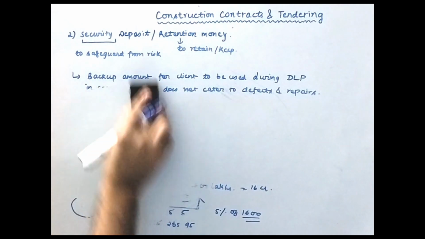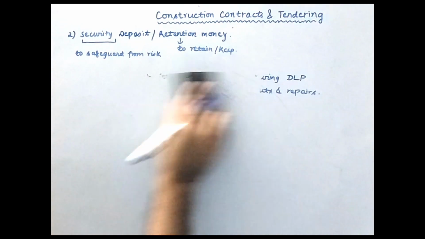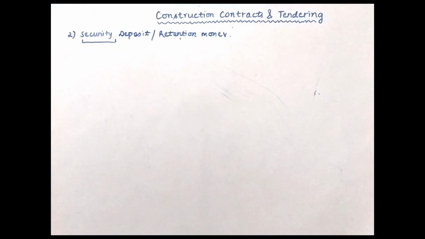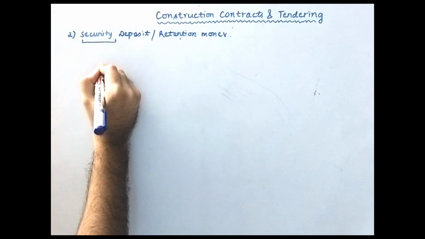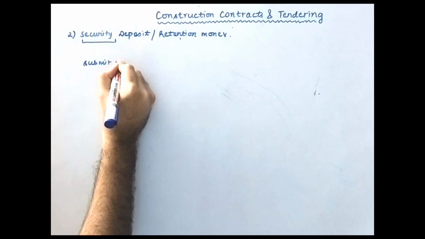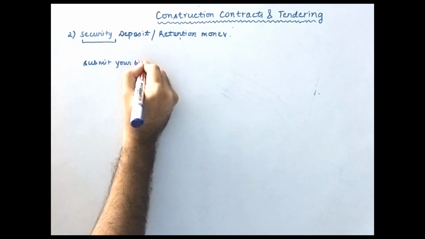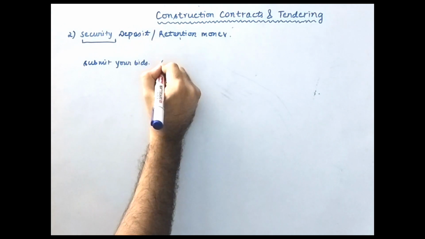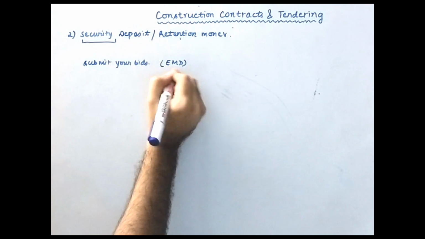Okay, now let us deep dive into this. Now see, in what form you can submit this amount. While you submit your bids, at that time you don't know whether you will win the contract or not. At that time you submit an amount of EMD. What is EMD?